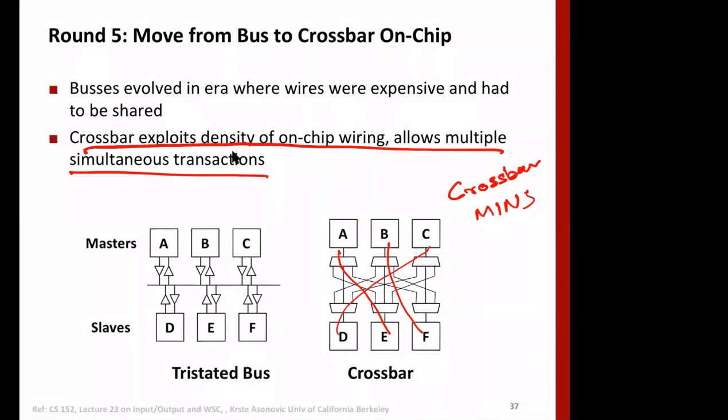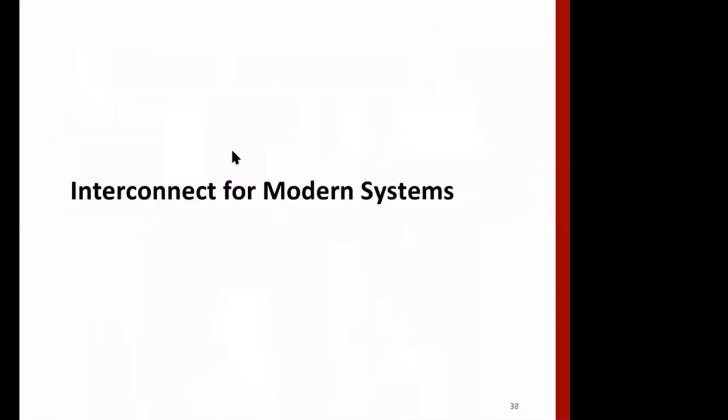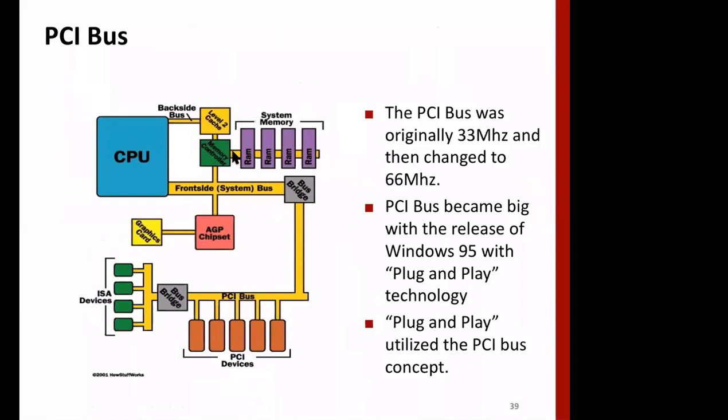So there are a large number of ways in which a processor can connect to IO devices and also to memory. As the number of processors and memory modules goes up, the bus architecture becomes more complicated. The PCI bus is something that we use in our desktops or laptops, right?